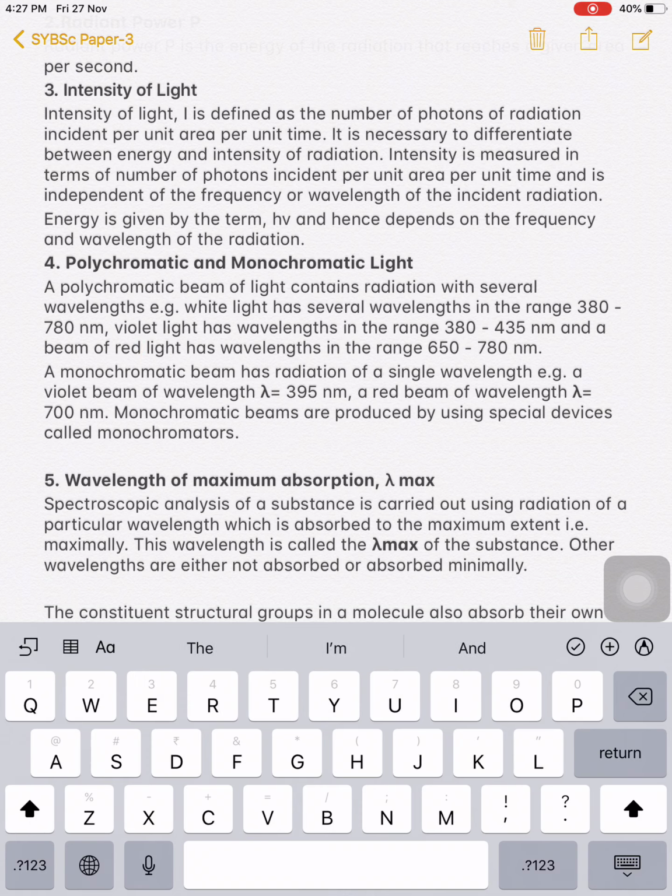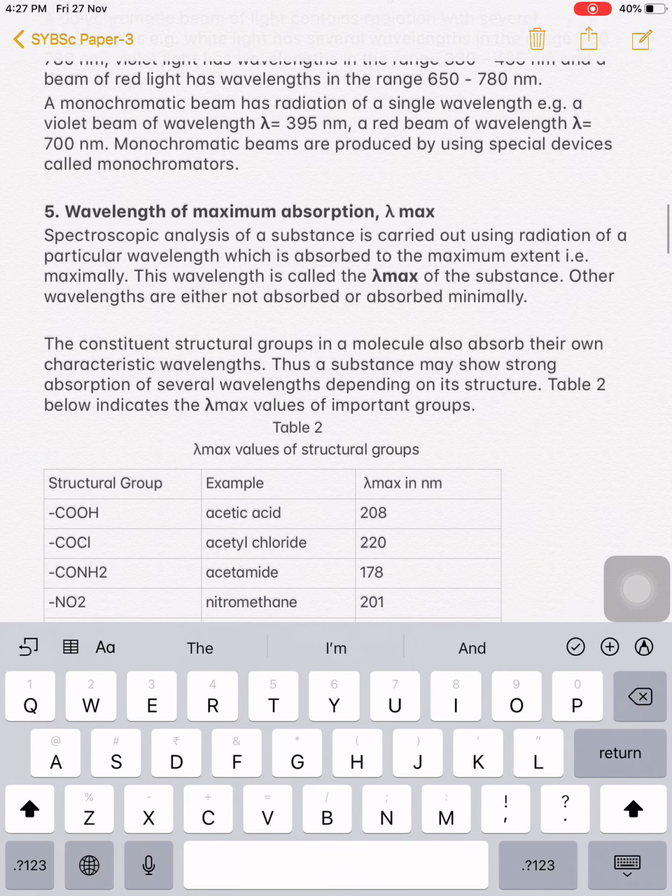But now see here, a monochromatic beam has radiation of a single wavelength, single colored, single wavelength. For example, a violet beam of wavelength 395 nanometer, a red beam of wavelength 700 nanometer. Monochromatic beams are produced by using special devices called monochromators. So monochromatic beams, that is single wavelength light, are produced by use of a monochromator.